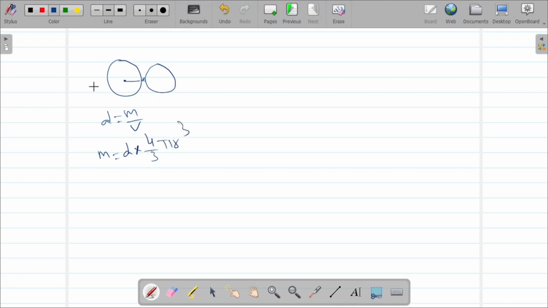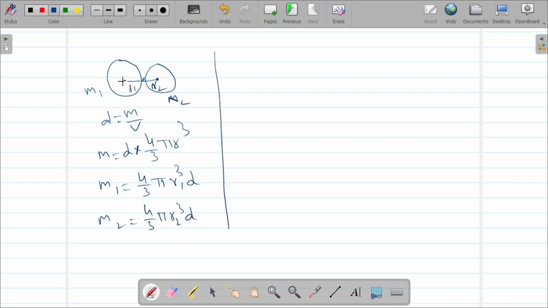So if it is a sphere of mass m1 and radius r1, and another of mass m2 and radius r2, then m1 equals 4 by 3 pi r1 cube d, and m2 equals 4 by 3 pi r2 cube d.